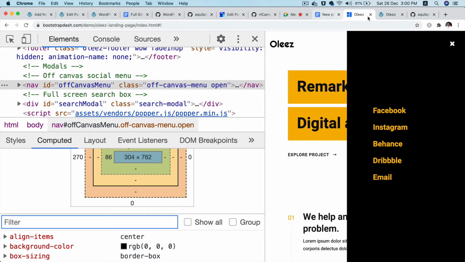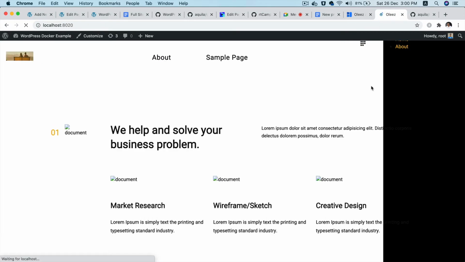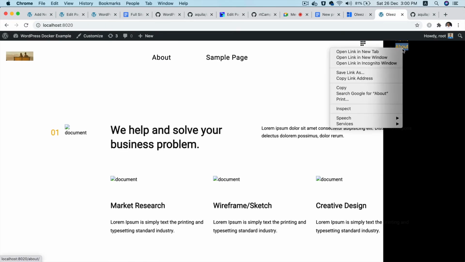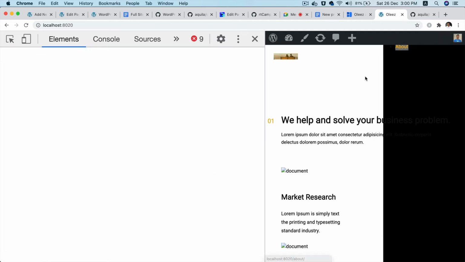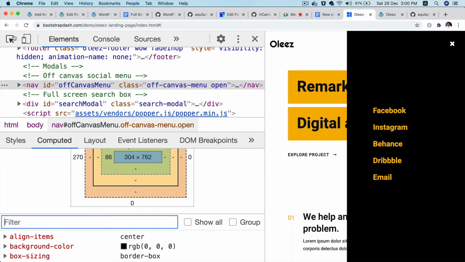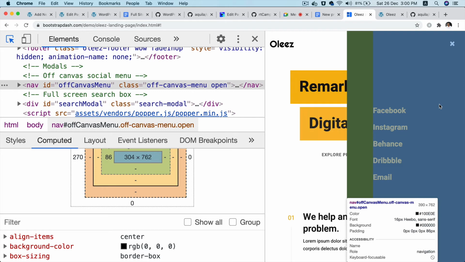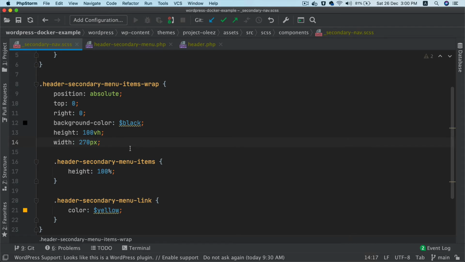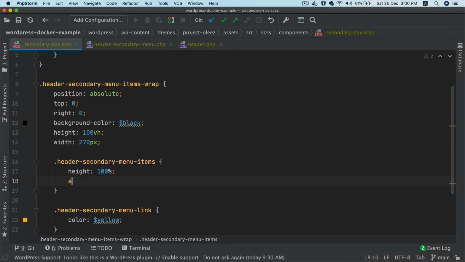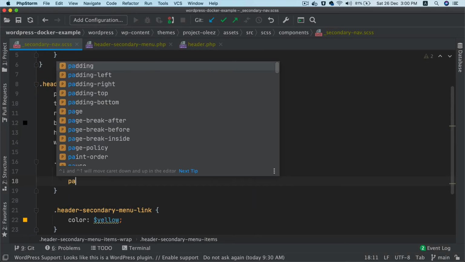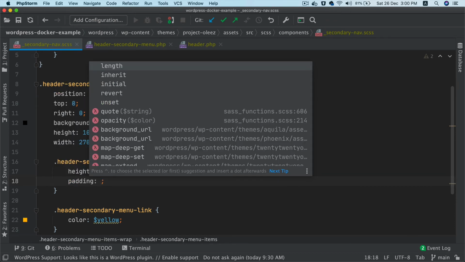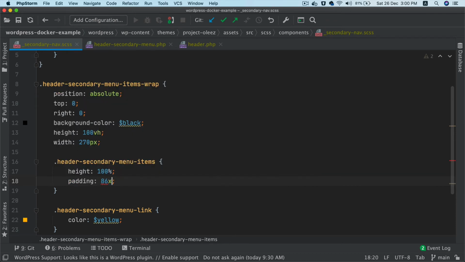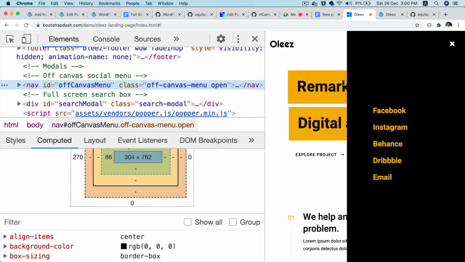Let's try that. Okay, now I have to give this padding and stuff, so let's go with the padding. What's the padding of this? Let's find out. So padding is almost like 86 pixels on the left. So my padding, let's try that.